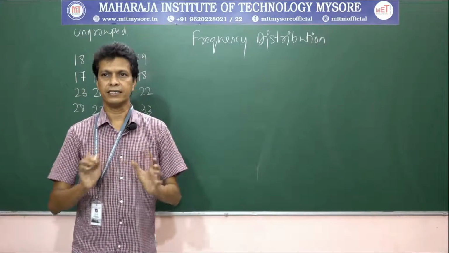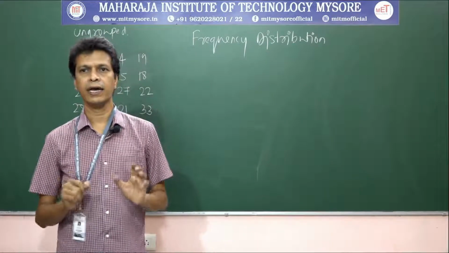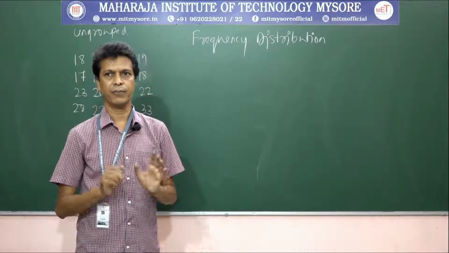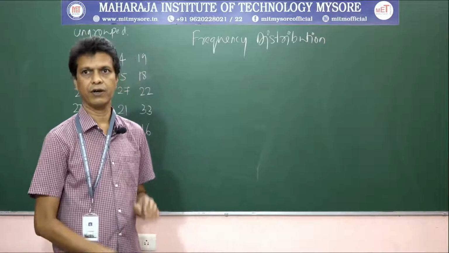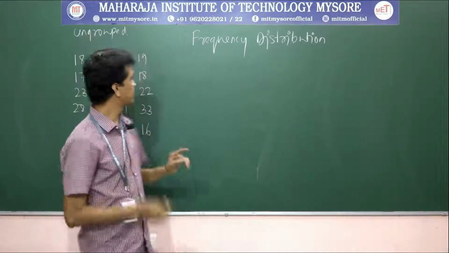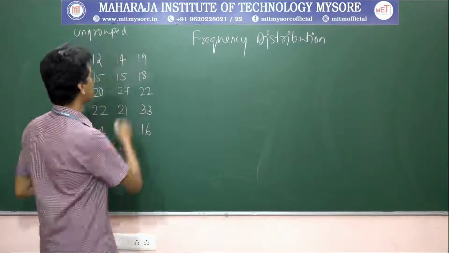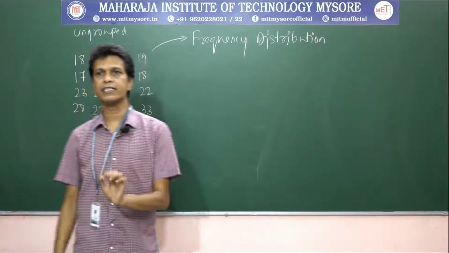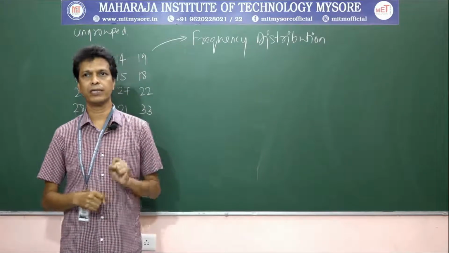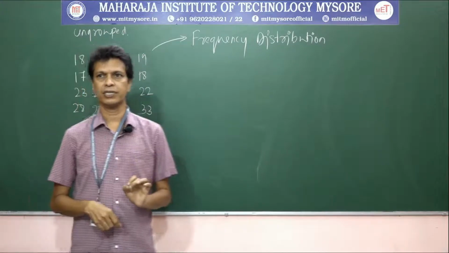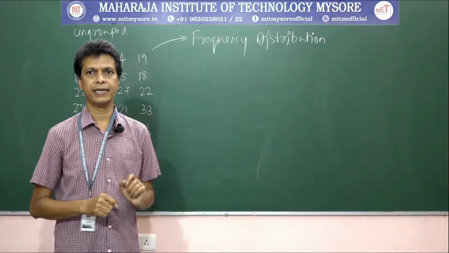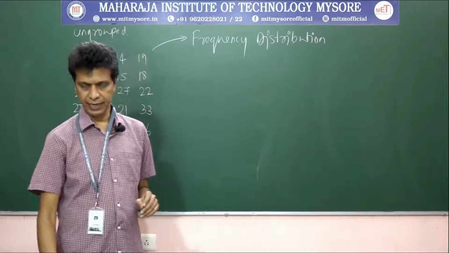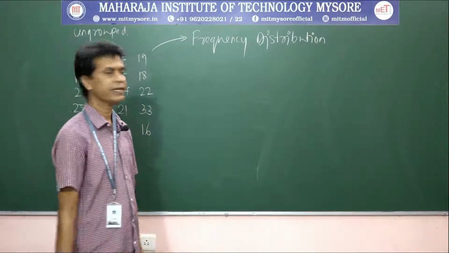The distinction between grouped data and ungrouped data is important because the calculation differs between the two types of data. The next topic is the frequency distribution. We can group data using a frequency distribution, which is one of the tools for grouping data. A frequency distribution is a summary of data presented in the form of class intervals and frequencies.